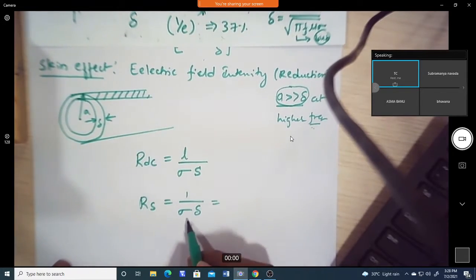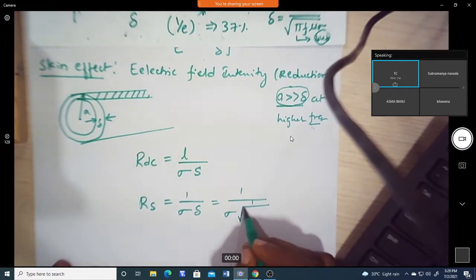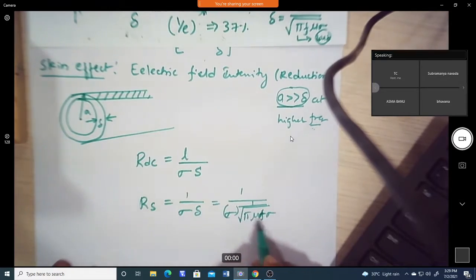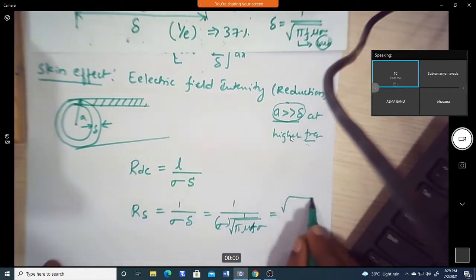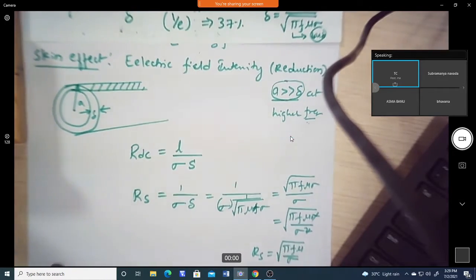Or we can write it by substituting for delta, which is equal to 1 over square root of pi f mu sigma. So we can write it as square root of pi f mu sigma divided by sigma, and if I include sigma in the square root, we get pi f mu sigma by sigma squared, which gives pi f mu divided by sigma. So this is the skin resistance. Let us take this equation as P6.